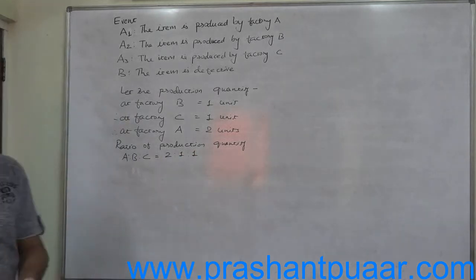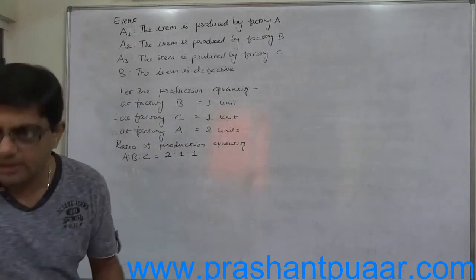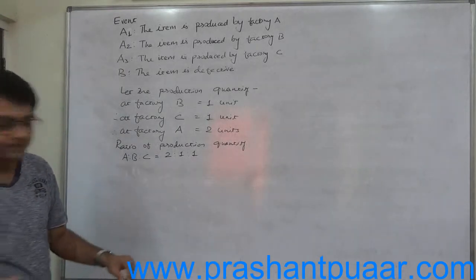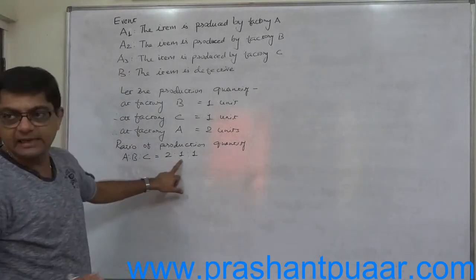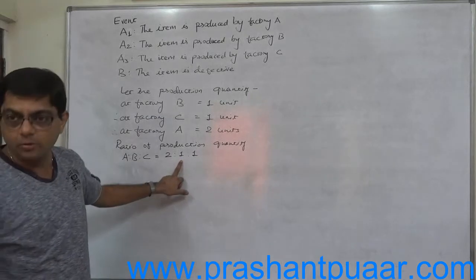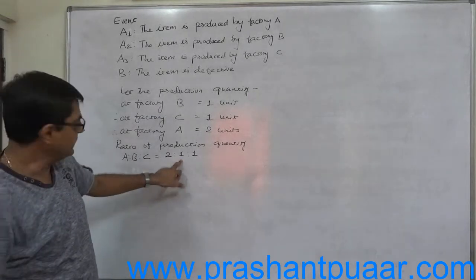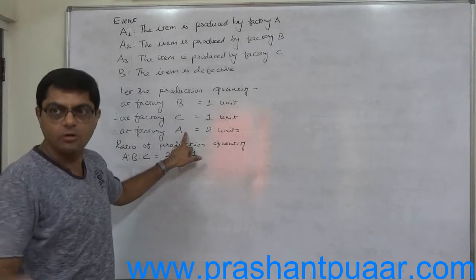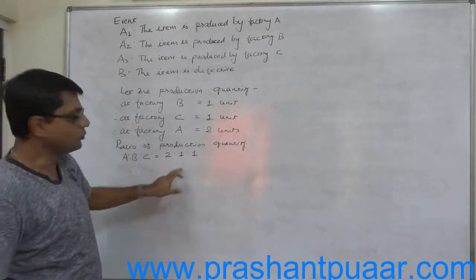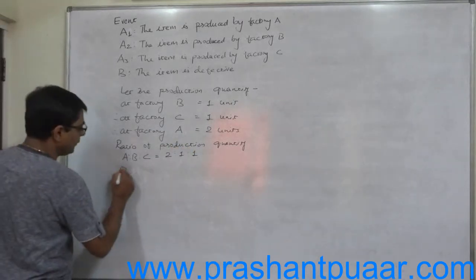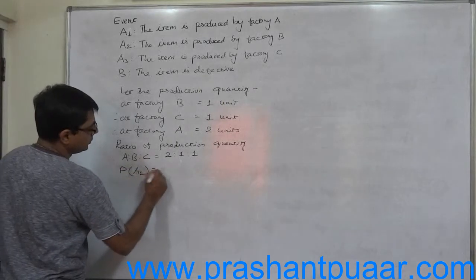Now if any item produced by the company which owns all the 3 factories is selected at random, what is the probability that that item has been manufactured by factory A? That is 2 by 4. That means P of A1 equals 2 by 4.